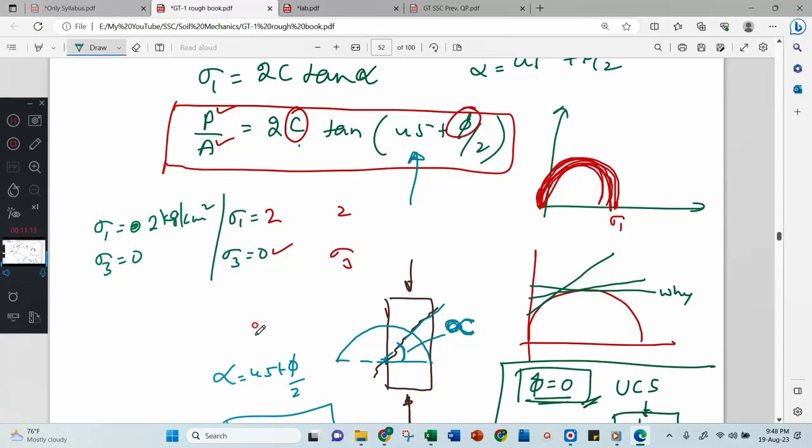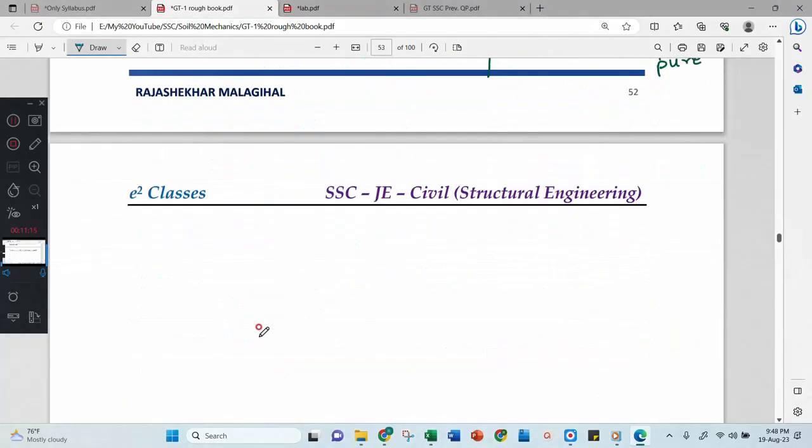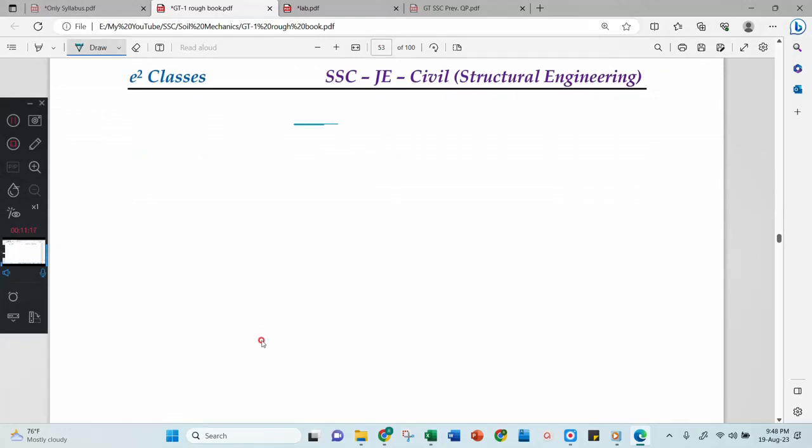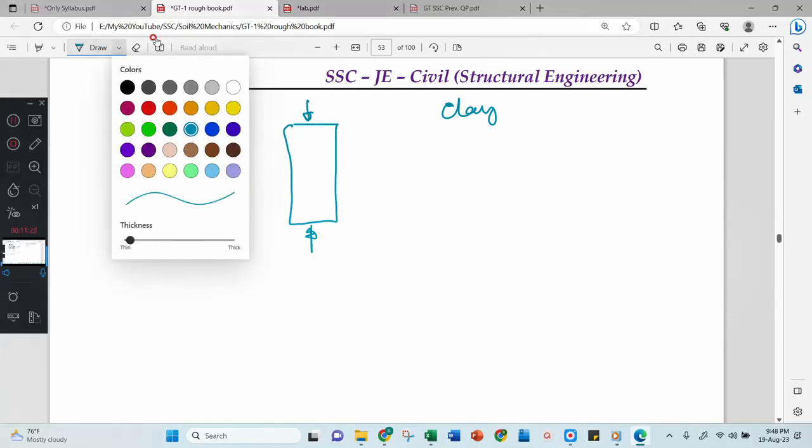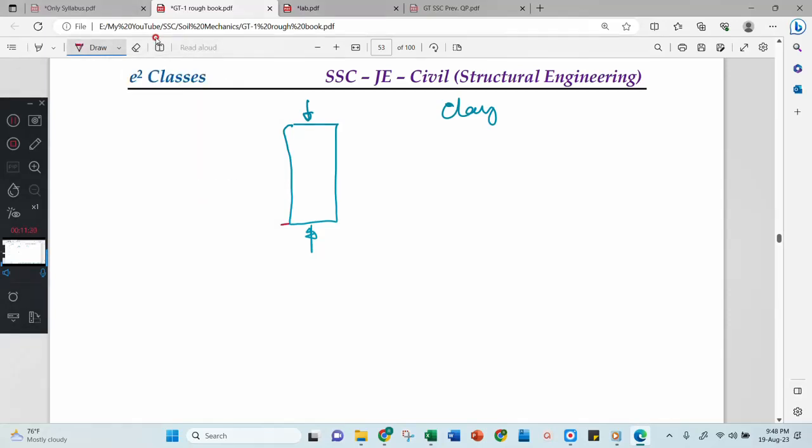Okay, no doubt. Now there is one doubt. The doubt is this was your soil. When you apply this load, but this is a clay soil sample, no? Clay soil sample. That's why when you apply the load, this soil will not be as it is. It will bulge like this. It may bulge like this. No? The earlier area was this one, and this is your increased area.